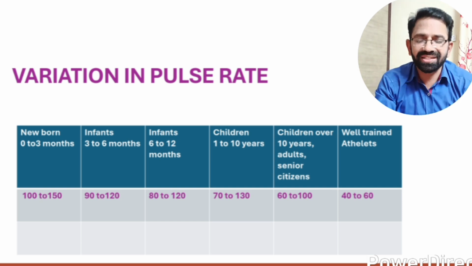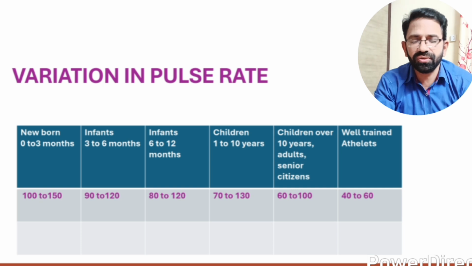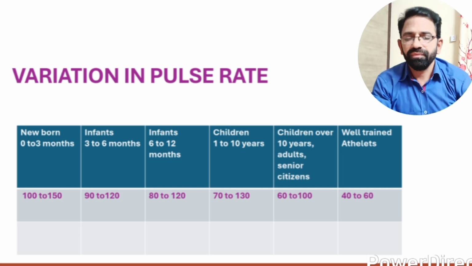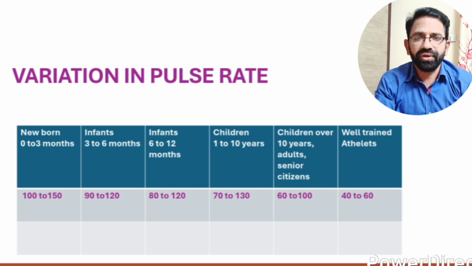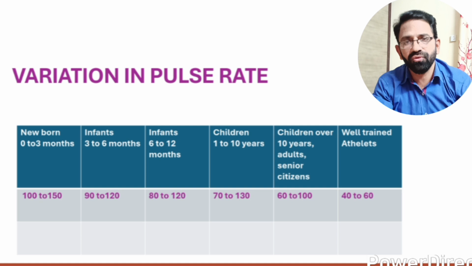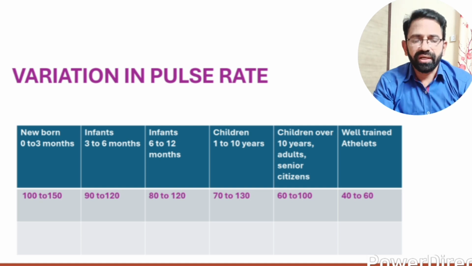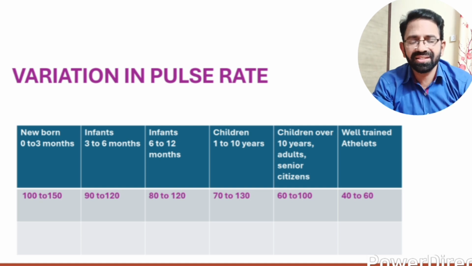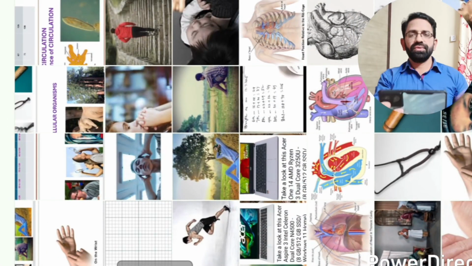And if we take infants from 6 months to 12 months, the pulse rate is 80 to 120. And next, children from 1 year to 10 years. If we observe the pulse rate, that is 70 to 130. And children over 10 years and adults and senior citizens.